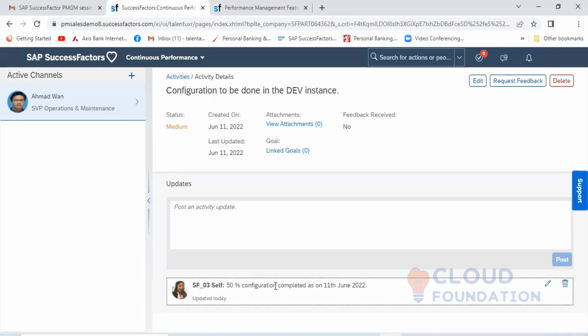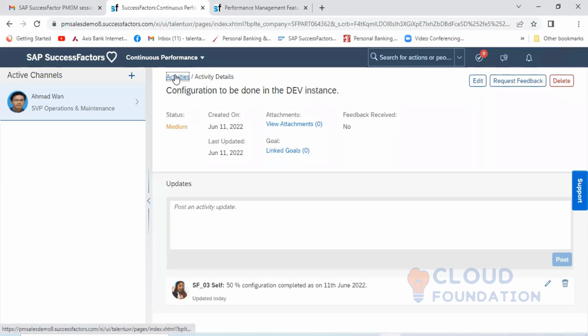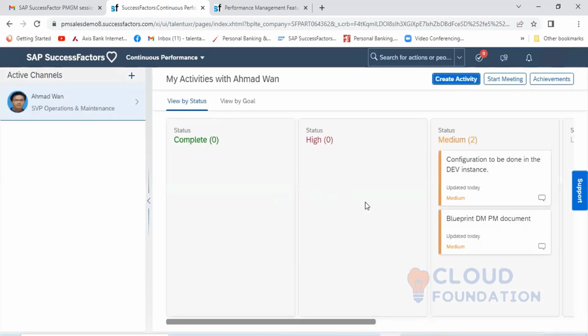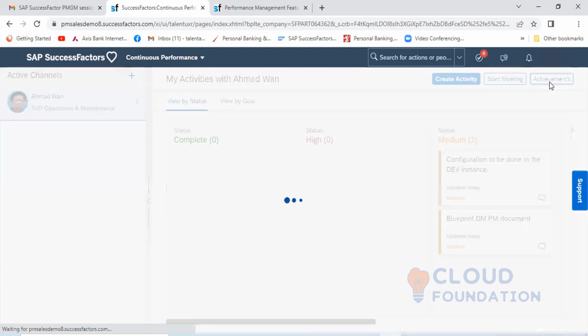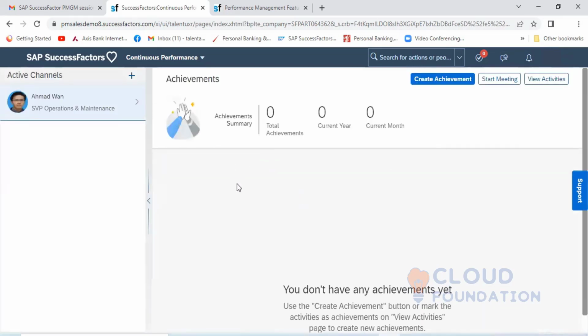Okay, it will be showing the update here. Now if I again go back into the activity, you can see another tab there, that is the achievement. When you click on the achievement, it is still showing as blank. The achievement will come when the activity has been 100% completed.